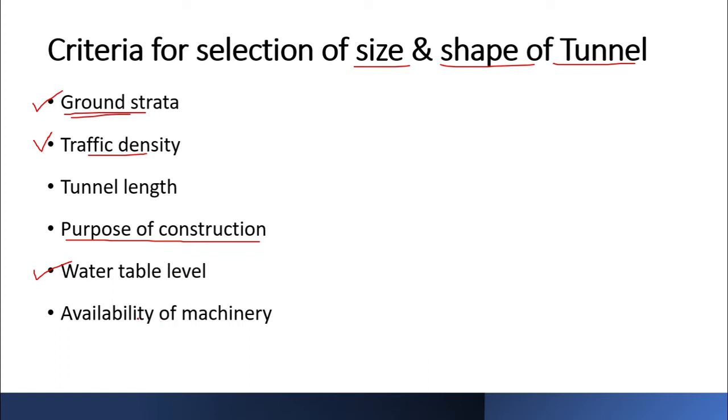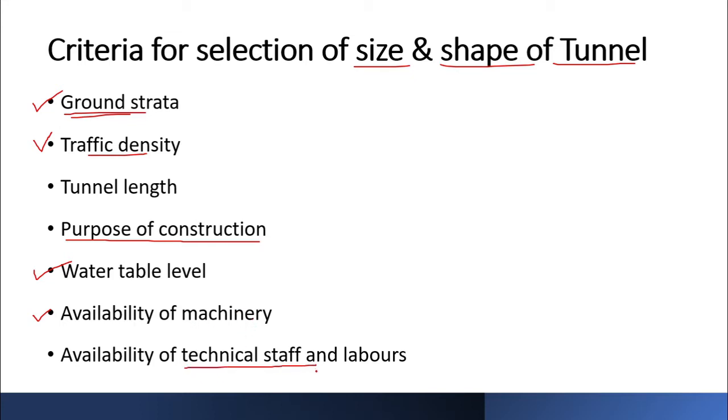And then we have seen that a tunnel itself is a costlier affair and a huge infrastructure project. So obviously you will require machinery, and not just very basic machinery, but some sophisticated machinery as well. You'll see that in the coming lectures when we discuss the tunnel boring machine. So that's another criterion. And along with that, as I told you, the machinery is sophisticated, so obviously you'll need technical staff who are well versed in handling that kind of machine. So these are the criteria that we can think upon for selecting the size or shape of a tunnel.